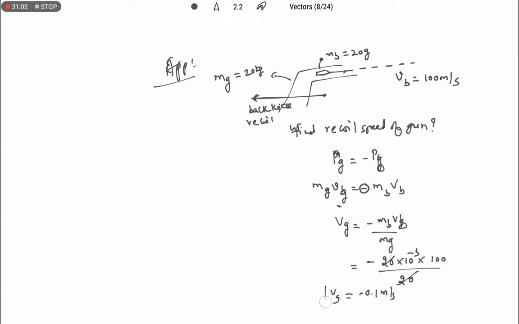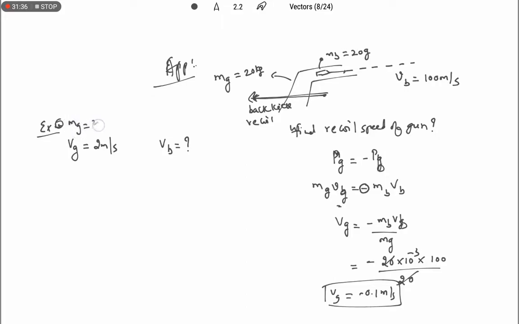This minus sign represents the backward motion of the gun due to the kick of the bullet on the gun. The same question they are also going to ask like this, in the same manner. Speed of the gun after recoiling is 2 meter per second. Speed of the bullet is how much?